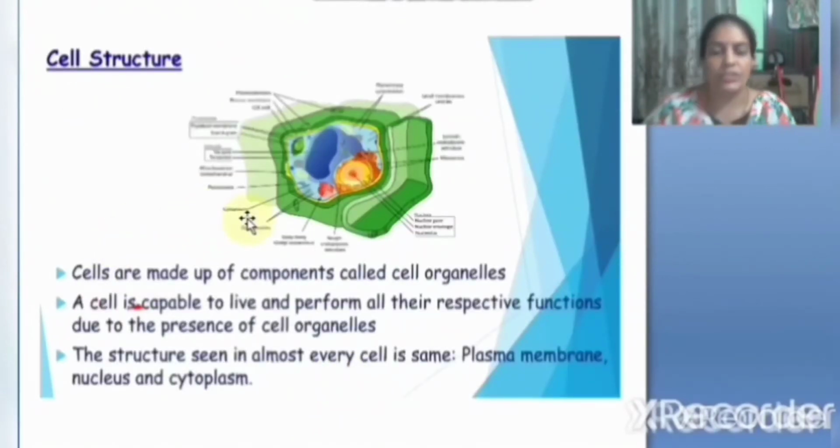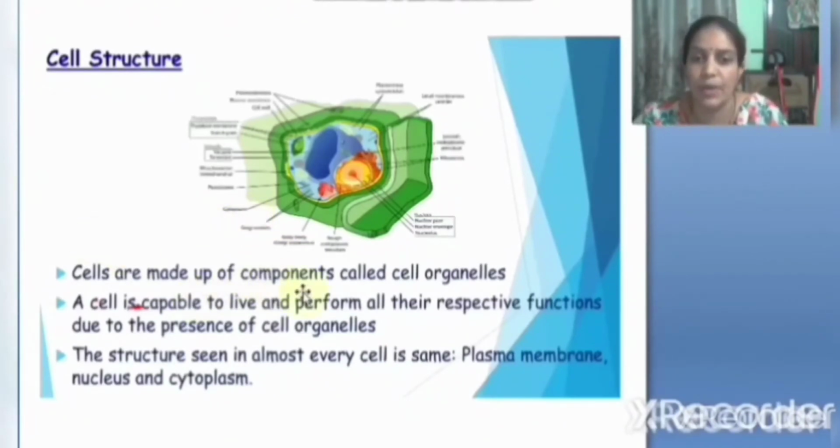See, coming to the cell structure children, you have already learned cells are made up of components called cell organelles. Cells are made up of components. Inside the cell there are small parts, which we will learn in the course of this chapter, that are called organelles. A cell is capable to live and perform all the respective functions due to the presence of these organelles. Because of these organelles, so many functions are done in the cell.